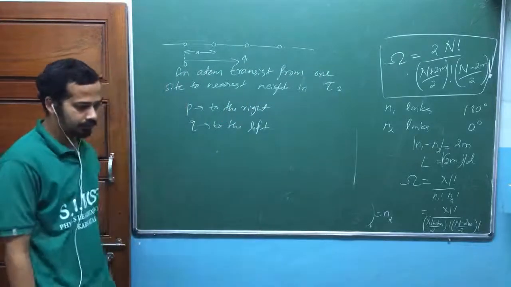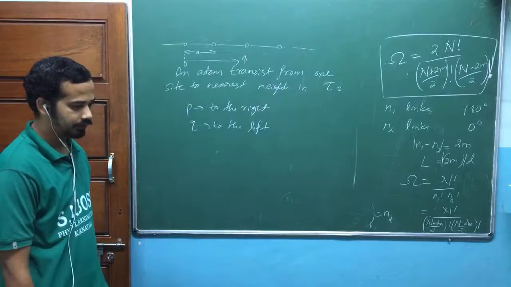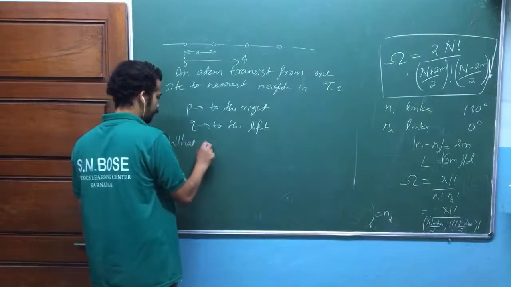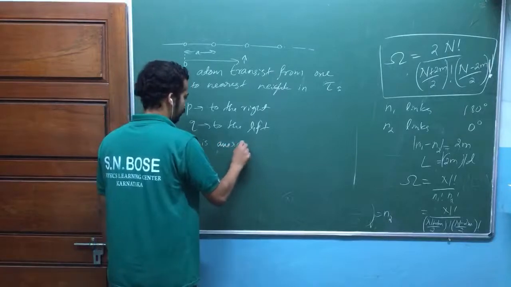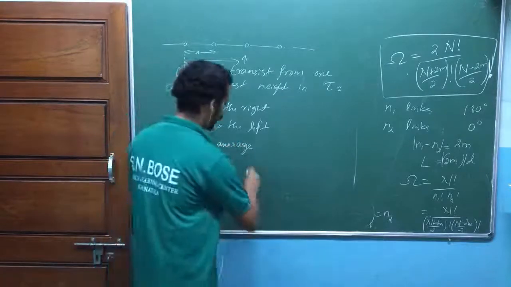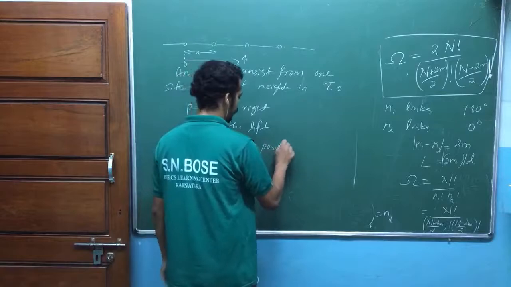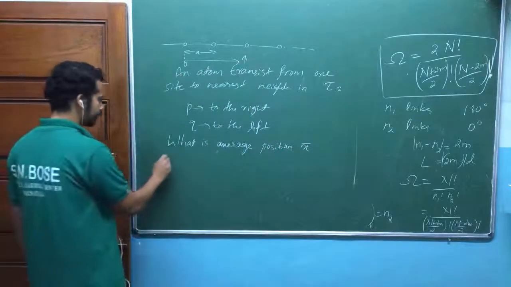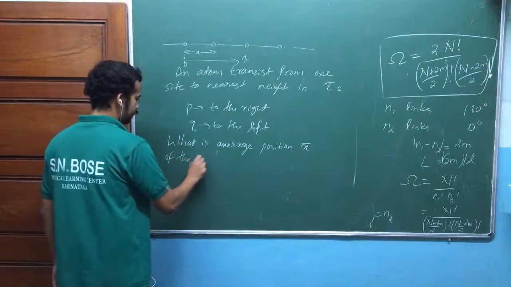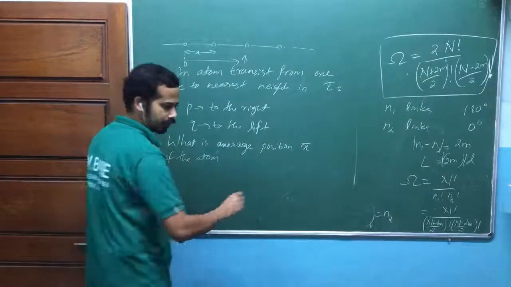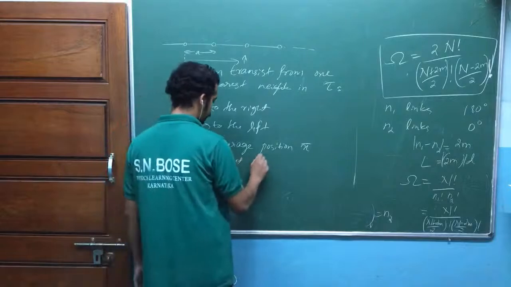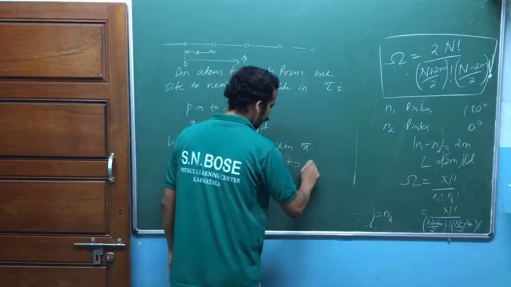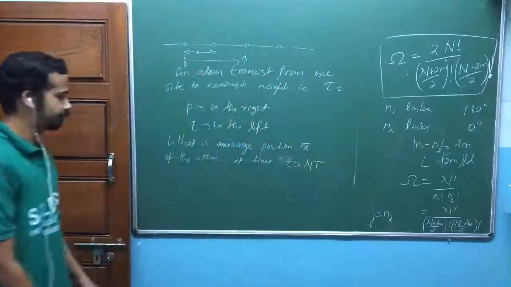What is the average position x bar of the atom at time t is equal to n into 2 seconds?